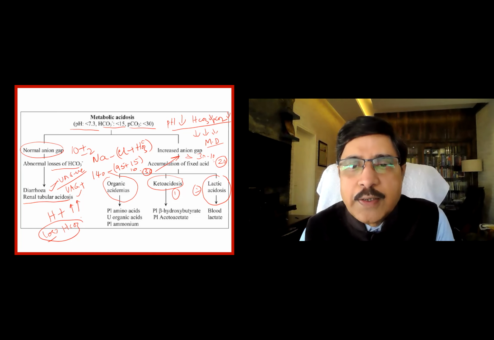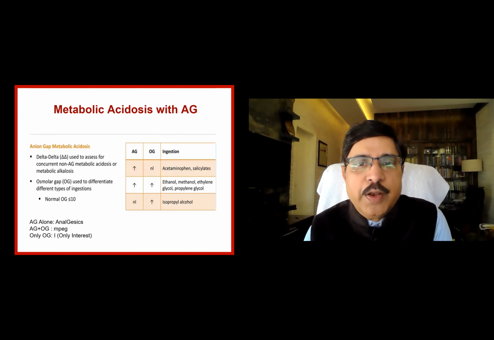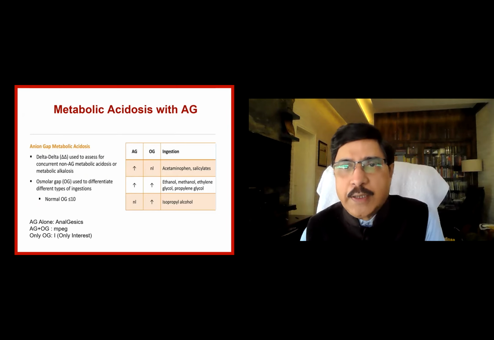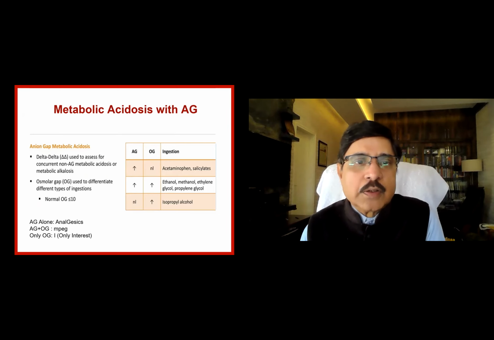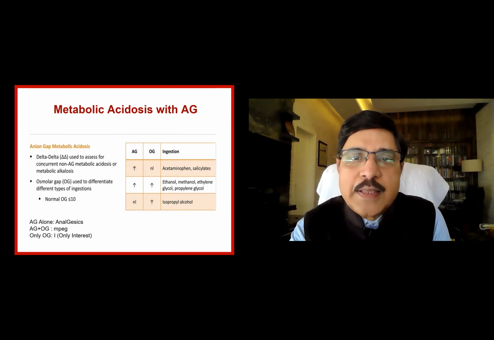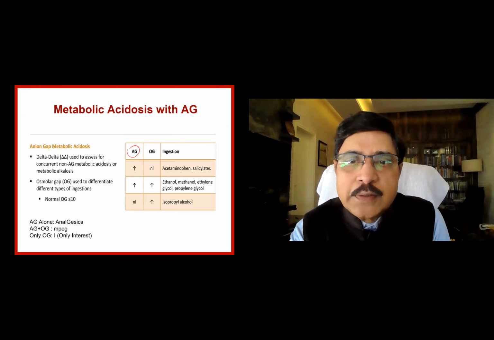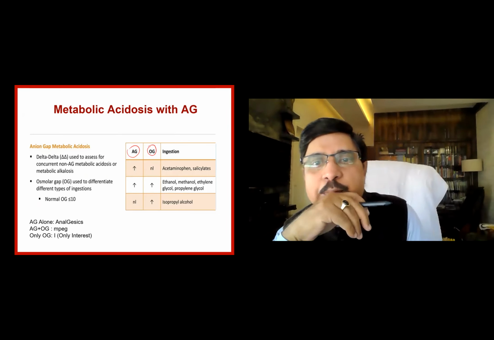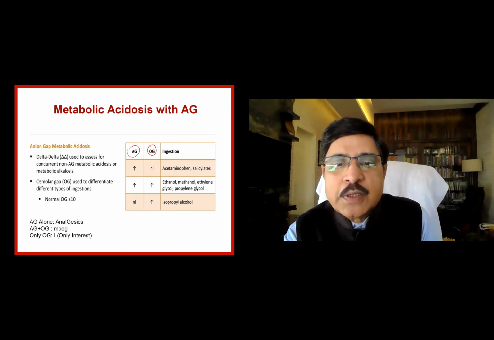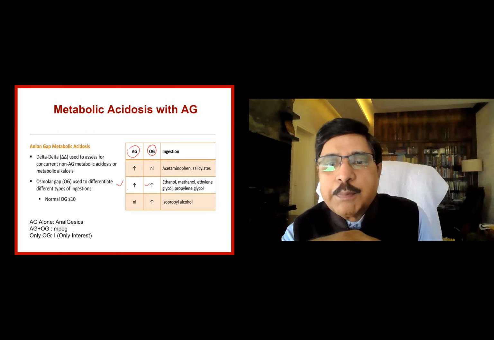Now, let us go a little further on this. This is called the double delta. What is double delta? Also called delta-delta. One delta is the anion gap delta. The other delta is the osmotic gap delta. Suppose both are increased, that is, when the anion gap delta is increased, the osmotic gap is also increased.